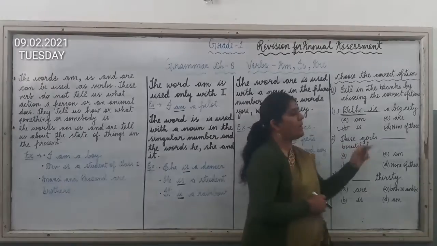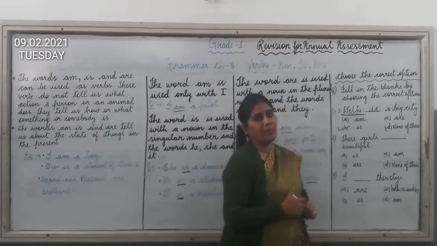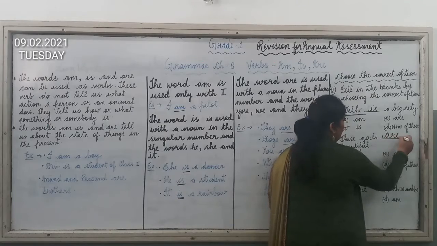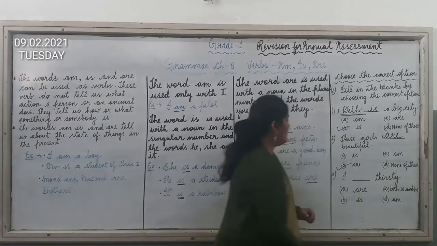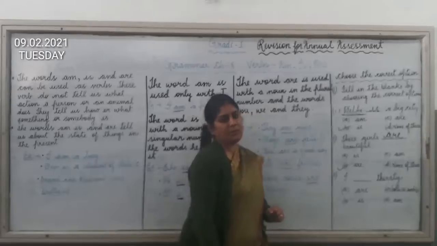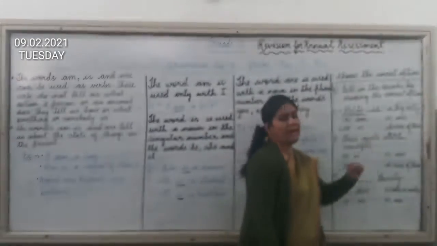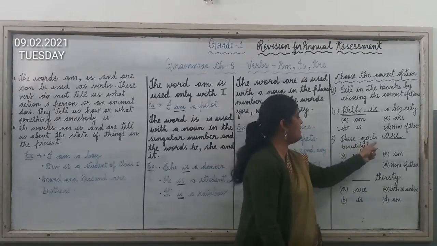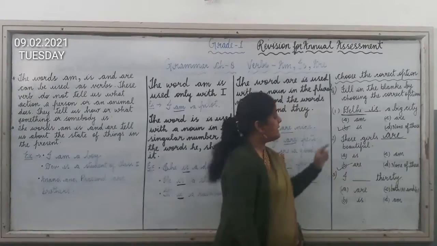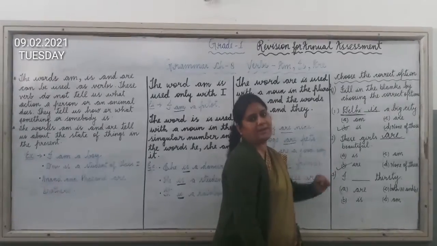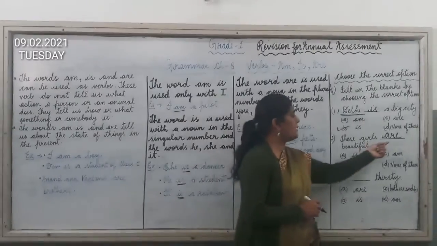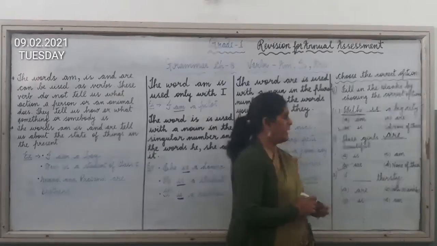Here we are talking about many girls, meaning girls are in plural number. So we will use are here. You have to take option B and write it in the blank also. So the sentence is, these girls are beautiful. Children, observe that this sentence does not have any action word. So here the verb is are.